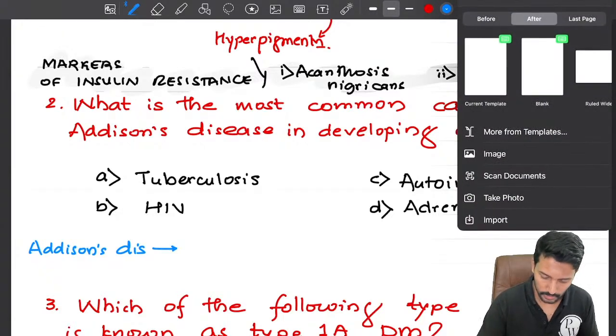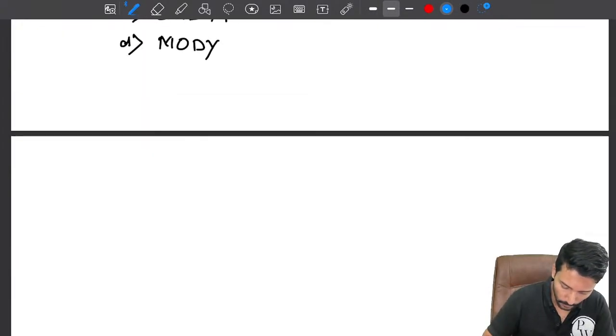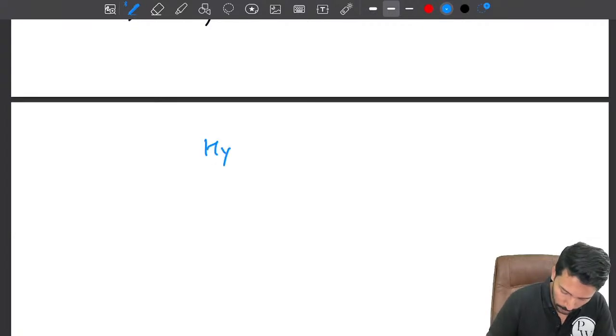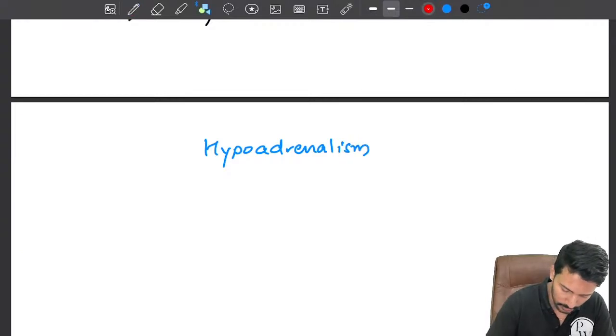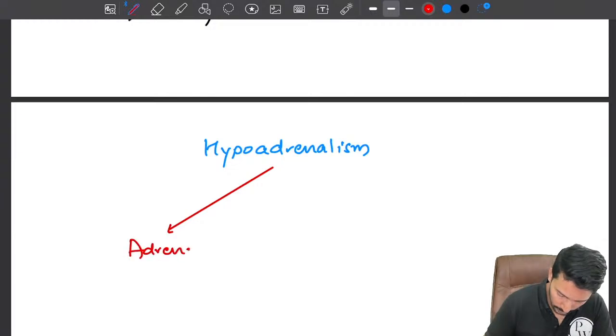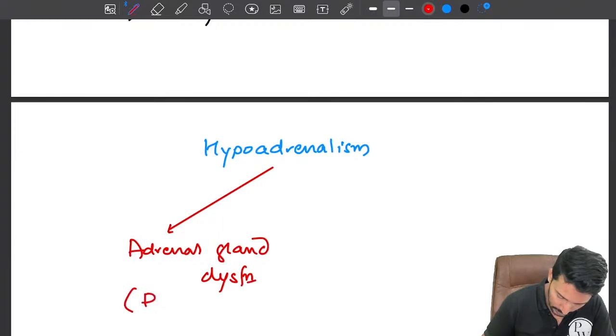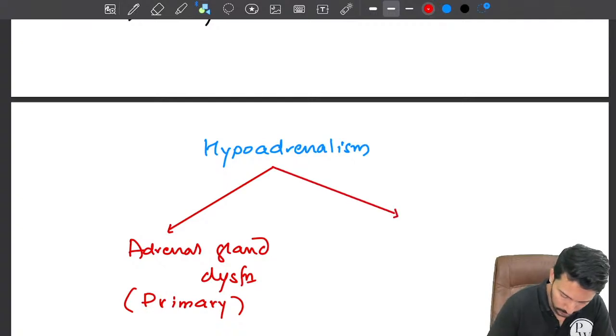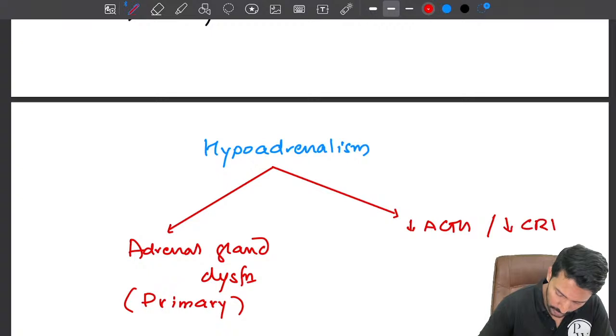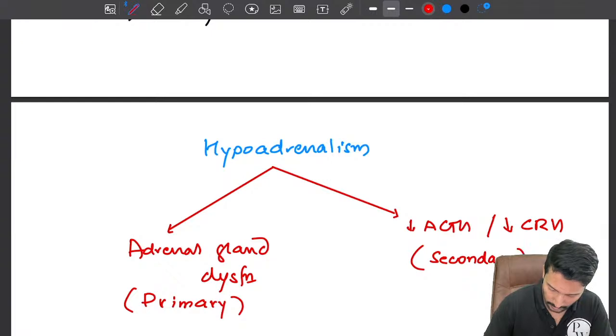So let me put a small sheet here. Hypoadrenalism or cortisol insufficiency, right? Hypoadrenalism can happen because of adrenal gland dysfunction. In that case, we can also call it primary hypoadrenalism. And it can also happen because of decreased ACTH or decreased corticotropin releasing hormone production, right? In that case, we will call it secondary hypoadrenalism.